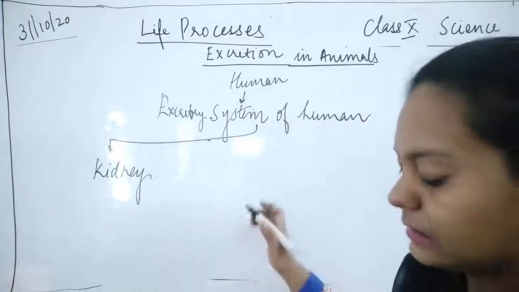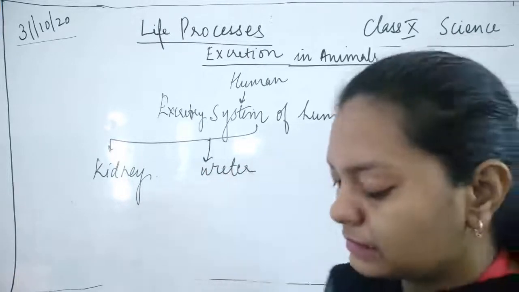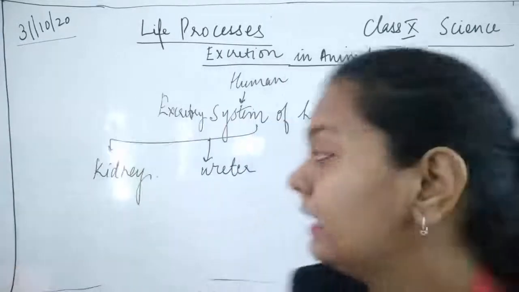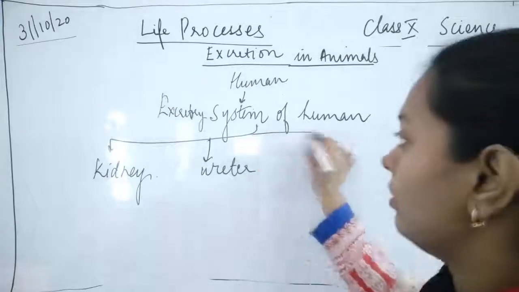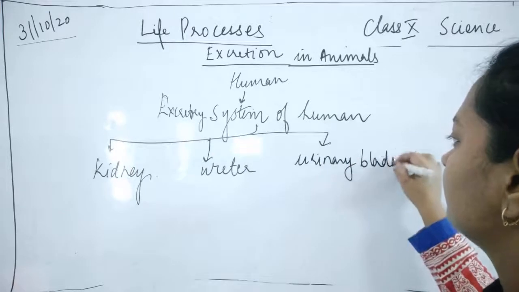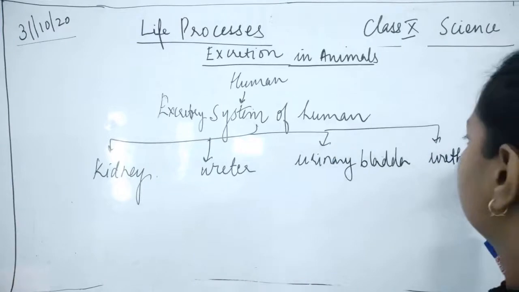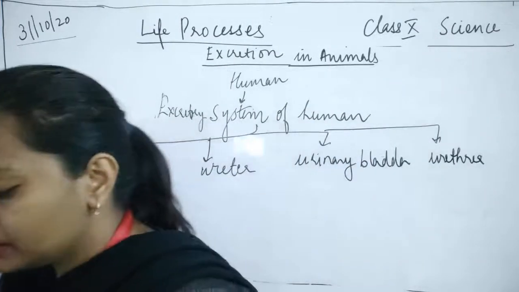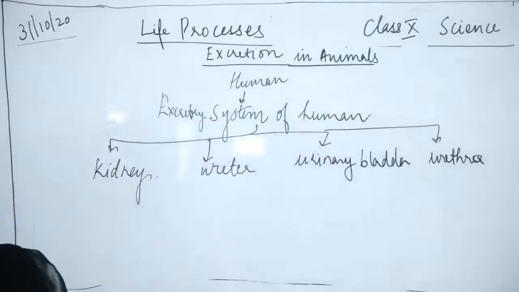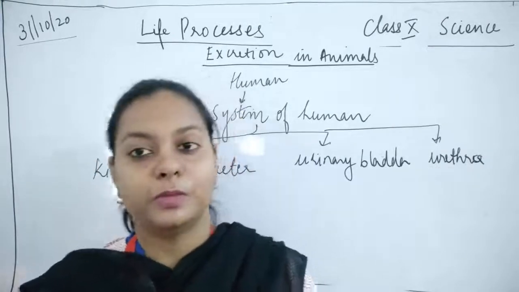Then it has ureter. Then it has the next organ called urinary bladder. And the last organ is urethra. Okay, it is urethra. Fine. So these are the organs of the excretory system of the human beings.